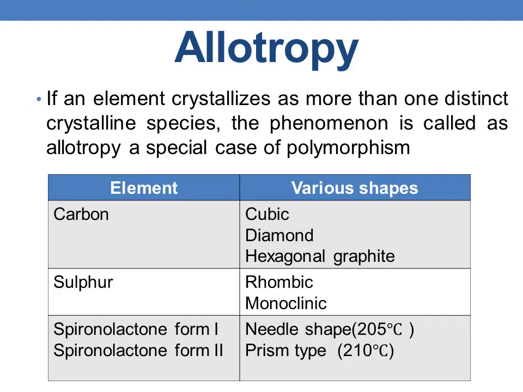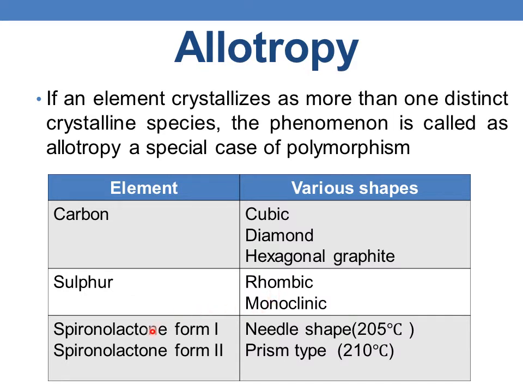Carbon can exist in various shapes: cubic, diamond and hexagonal. The next one is sulfur, which can exist in rhombic form or monoclinic form.